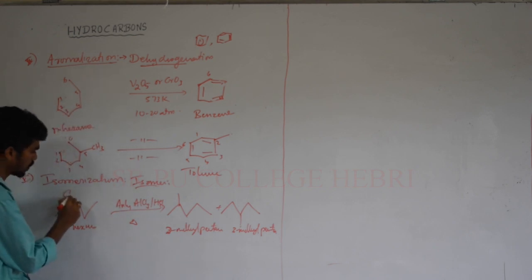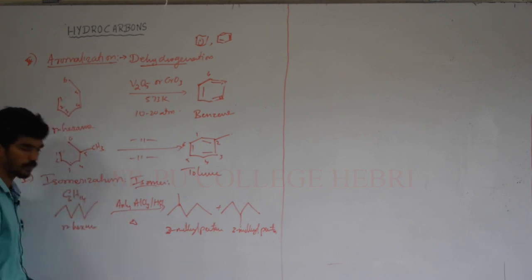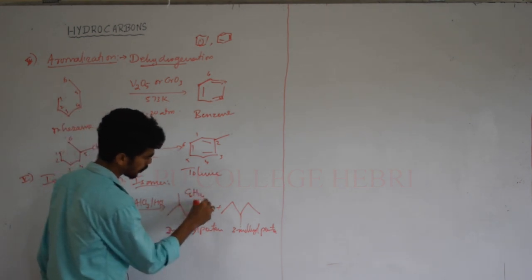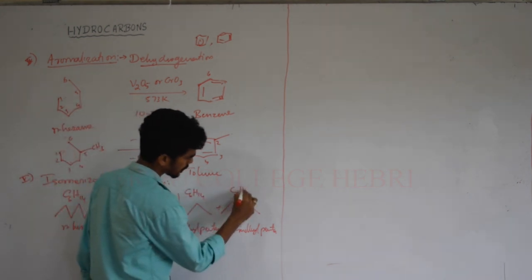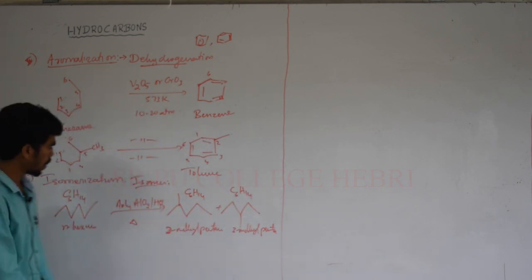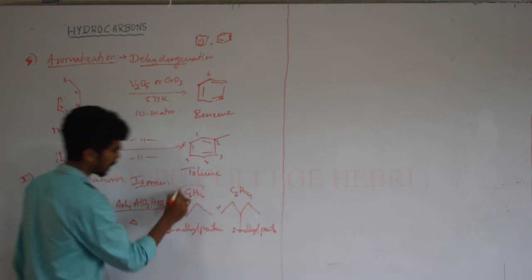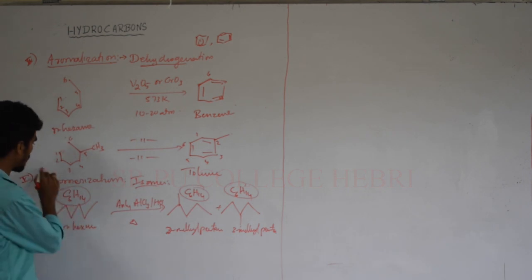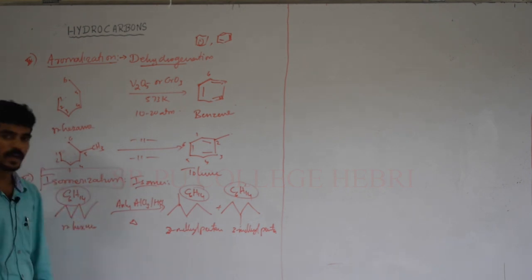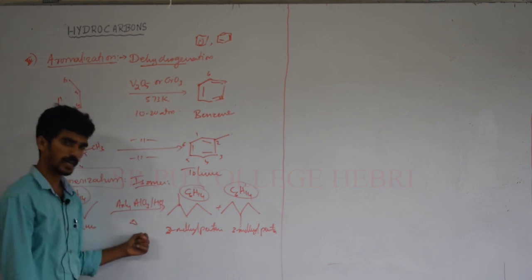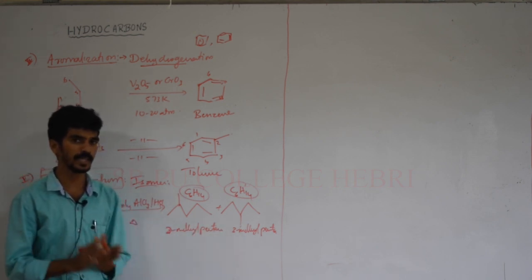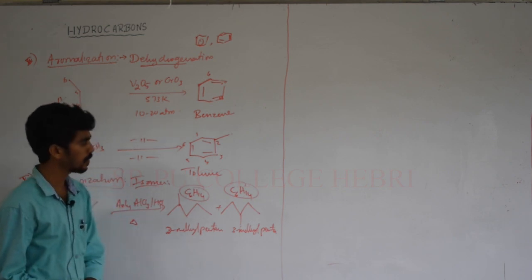We can write the molecular formula C6H14 for n-hexane, and here also C6H14, and for this also C6H14. So all three have the same molecular formula, but the compounds are different. That reaction you can call an isomerization reaction. n-Hexane is converted into a pentane derivative, so it's a chain isomer formation.